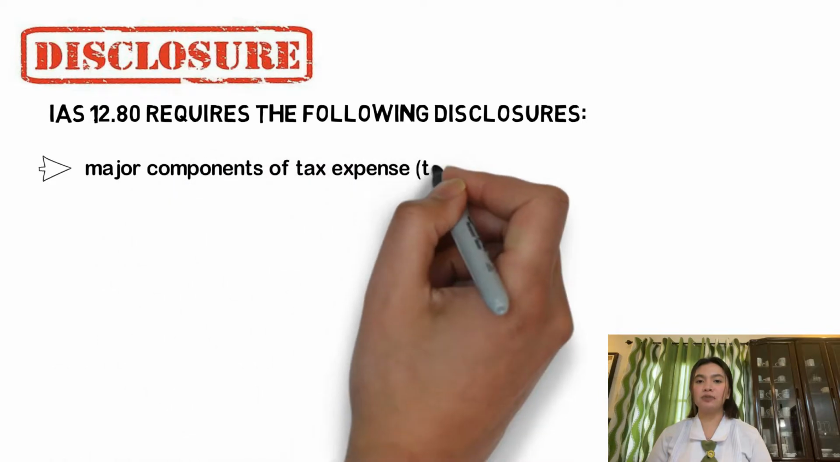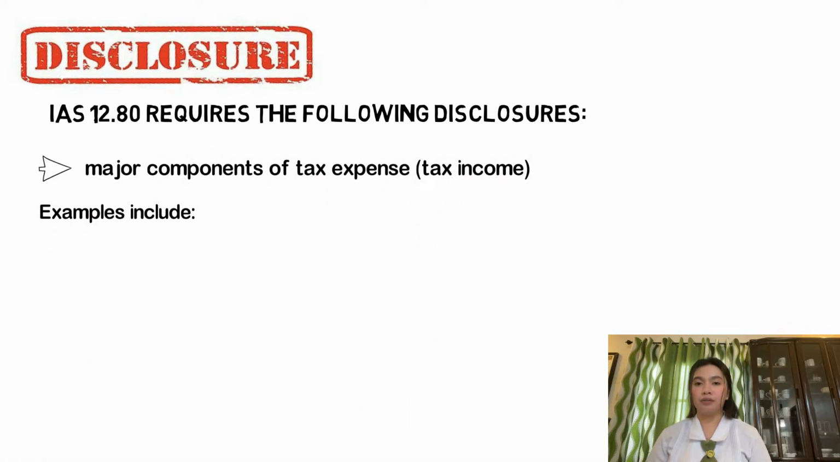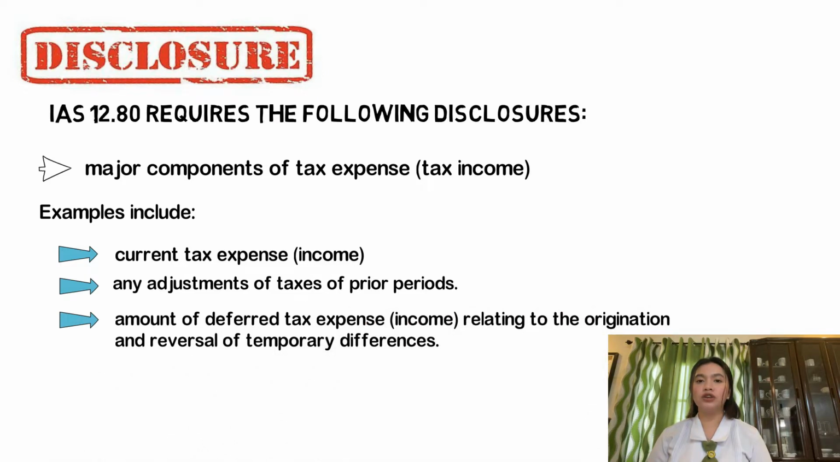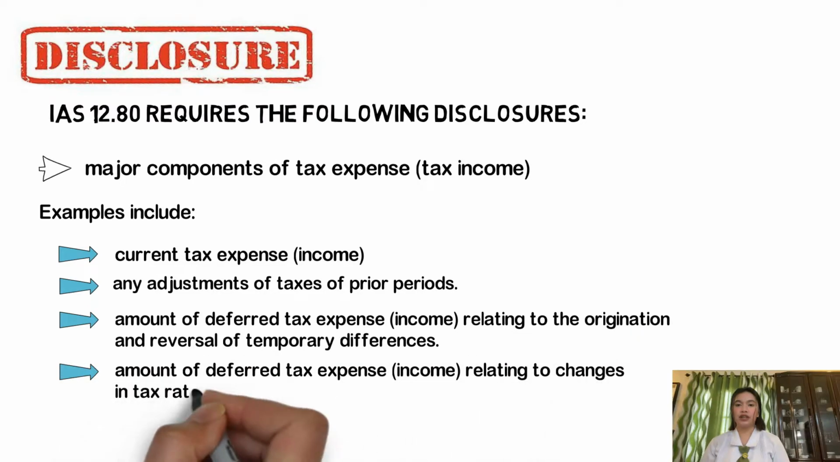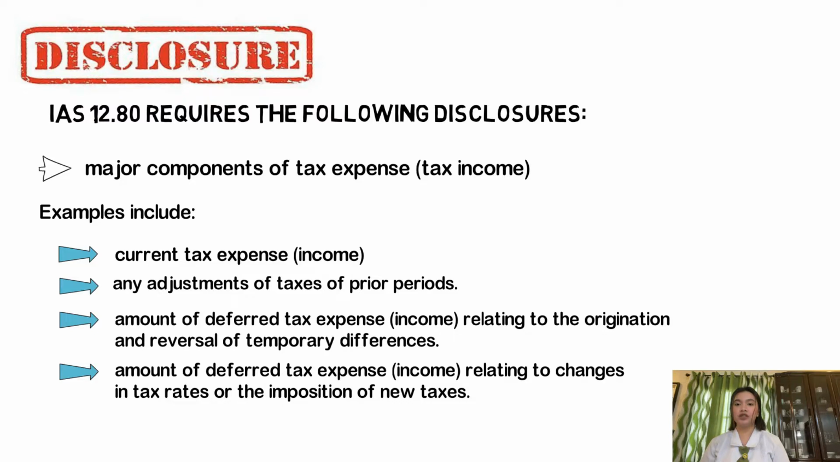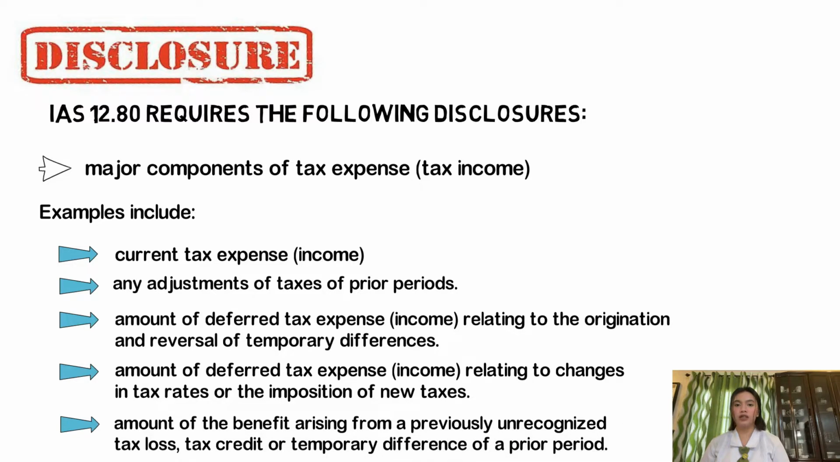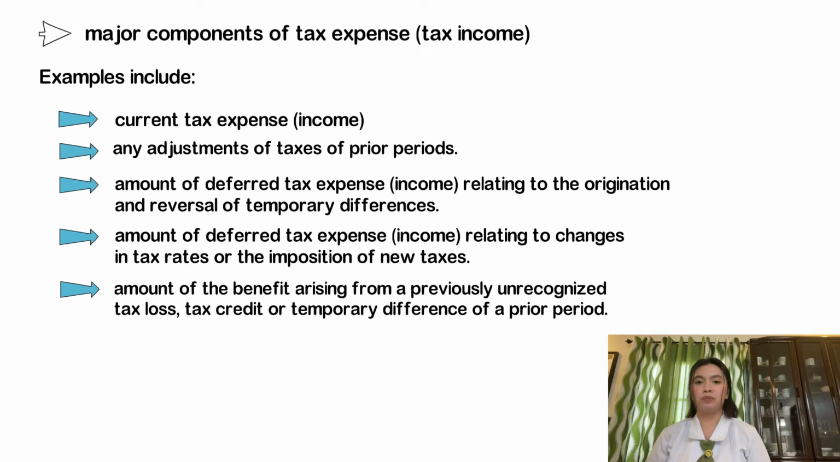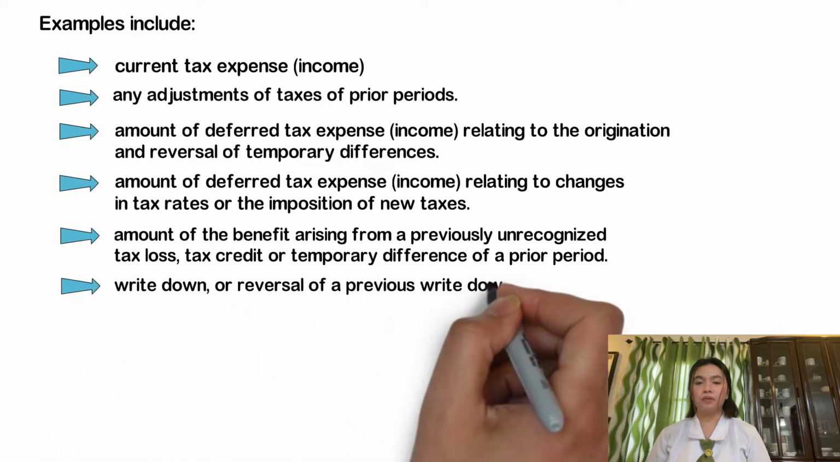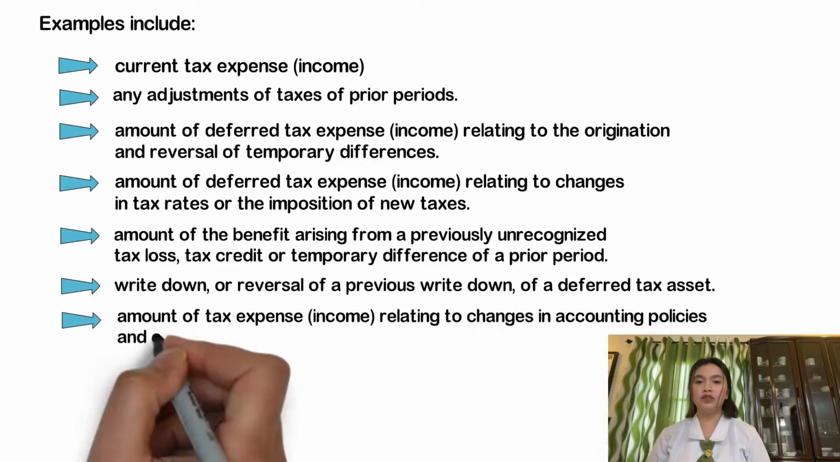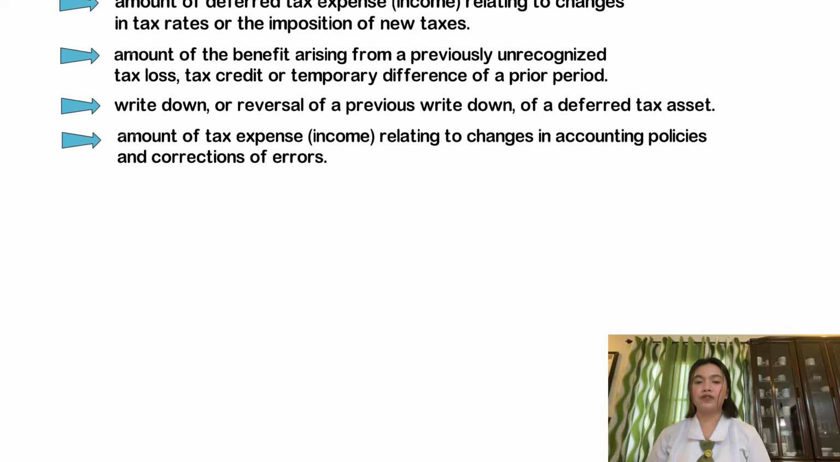Major components of tax expense or tax income. Here are some examples. We have current tax expense, any adjustments of tax of prior periods, amount of deferred tax expense or income relating to the origination and reversal of temporary differences. The amount of deferred tax expense or income relating to changes in tax rates or the imposition of new taxes, amount of the benefit arising from a previously unrecognized tax loss, tax credit, or temporary difference of a prior period, write-down or reversal of a previous write-down of a deferred tax asset, amount of tax expense or income relating to changes in accounting policies, and corrections of errors.